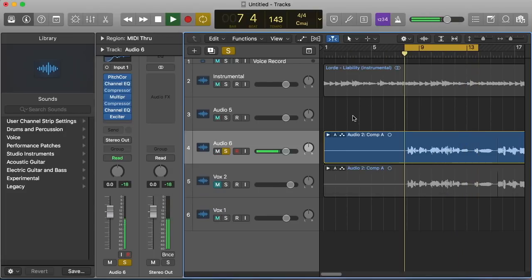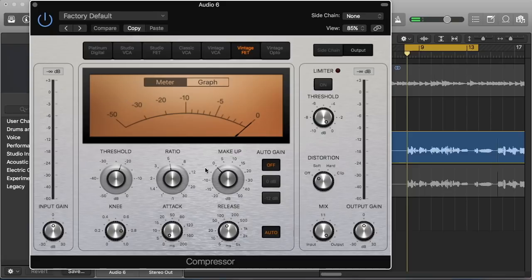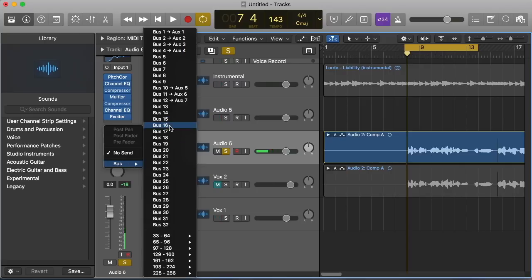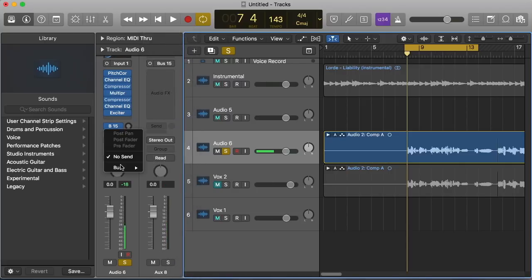A lot of that is just kind of, these are not professional grade compressors. You can really tell a difference. It's probably about 75% of the way there on those compressors, I'd say. So we're going to go ahead and open a bus, open 3 buses actually. These are just arbitrarily 15, 16, and 17 for me.